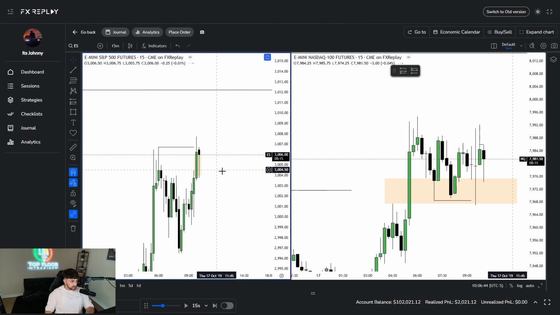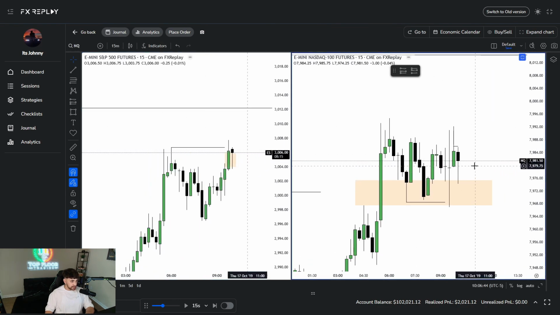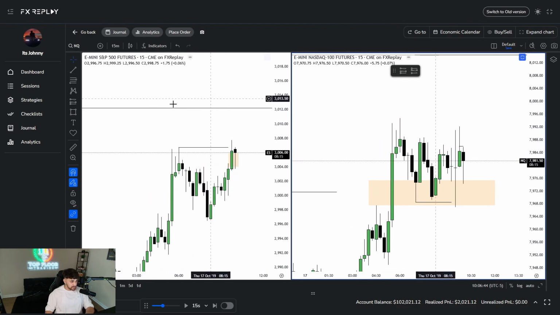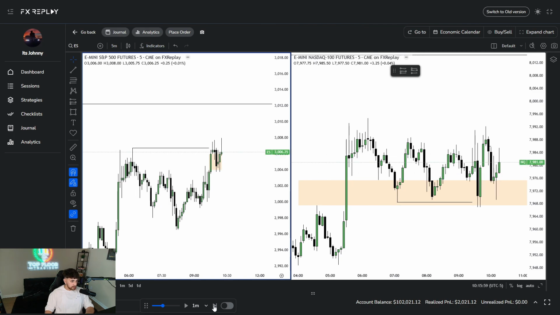It's tough. I'd like to wait for that 5 minute to hold and we can market enter into the drawn liquidity because the 15 minute is looking rough right here. We have SMT right here and then we have that higher time frame SMT. That's kind of what's throwing me off right now. Let's just wait 15 minutes. Let's see what happens in the first 15 of the 10 a.m. opening.